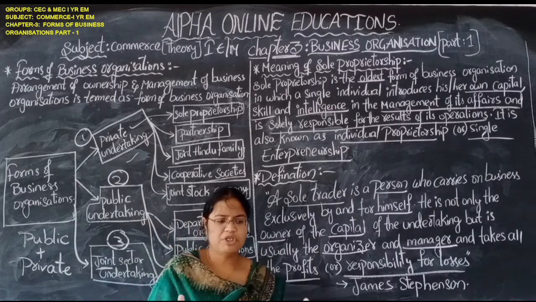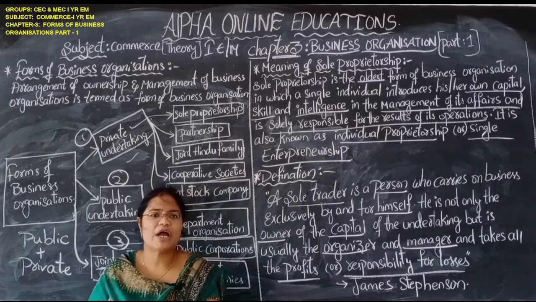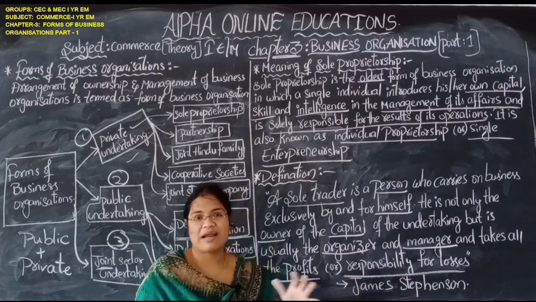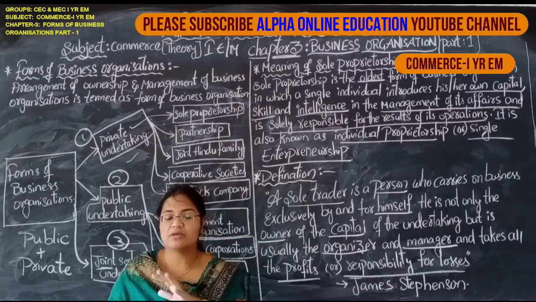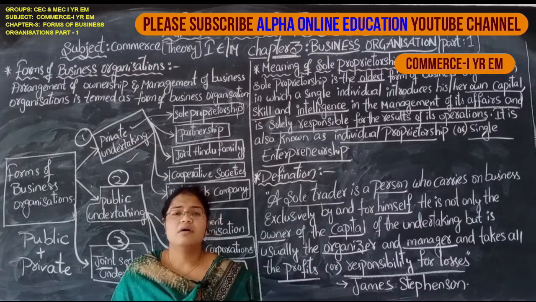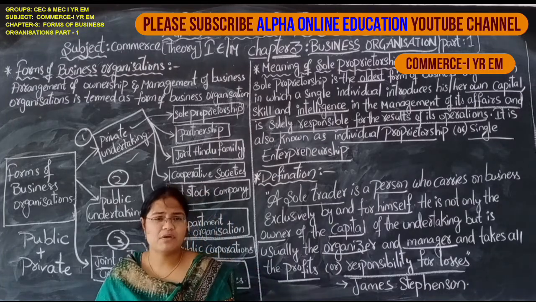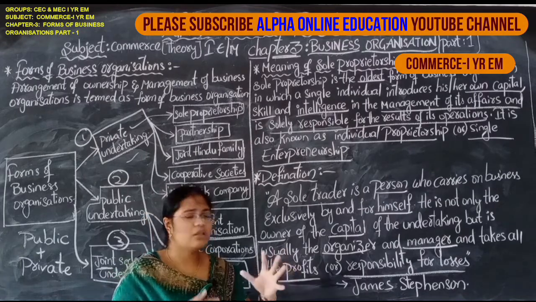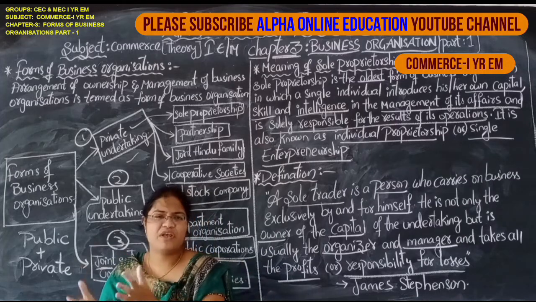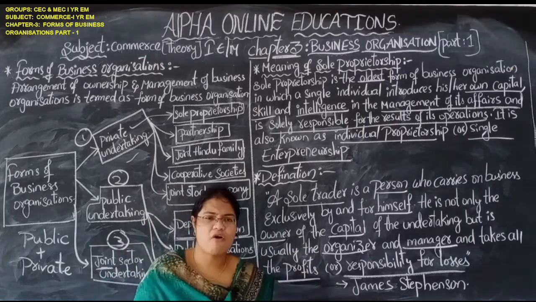A weight machine, everything that is required, and also attractive goods for small children and for the younger ones, and for the housewives, how to attract them. All those things he has to do: giving discounts, giving something free, buy one get one offers.